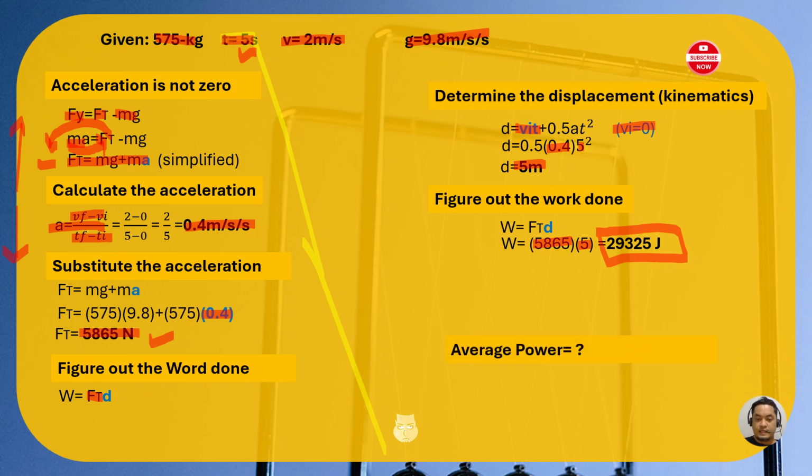And the last thing, we need to find the average power. How to do it? Work, we calculated it recently, and we just divide it by 5, and we will get a quotient of 5865 joules per second. That's the average power.